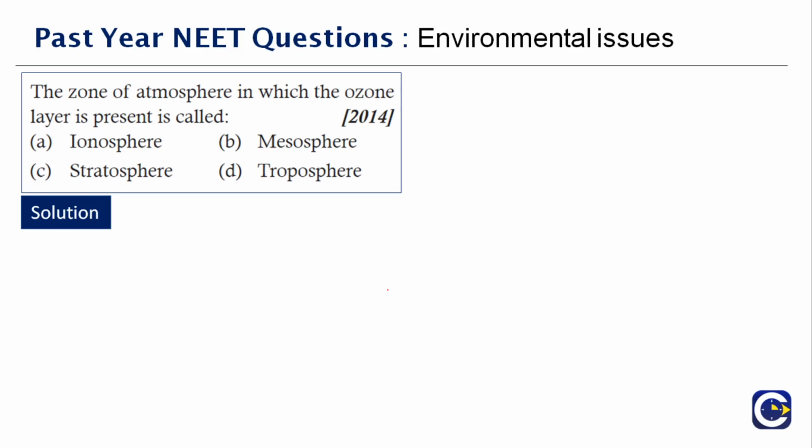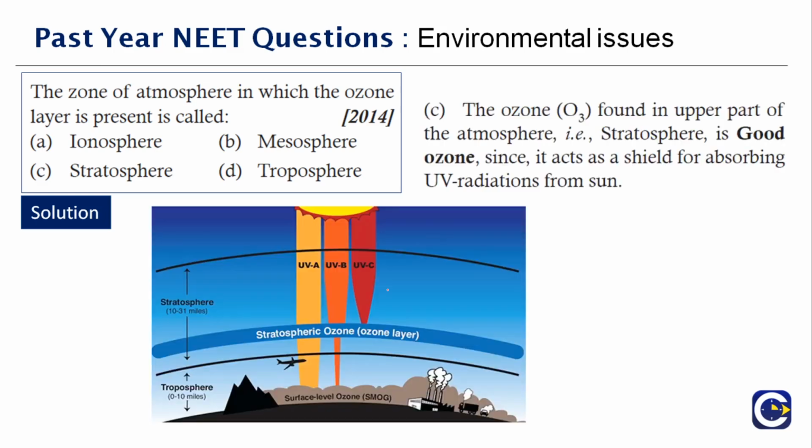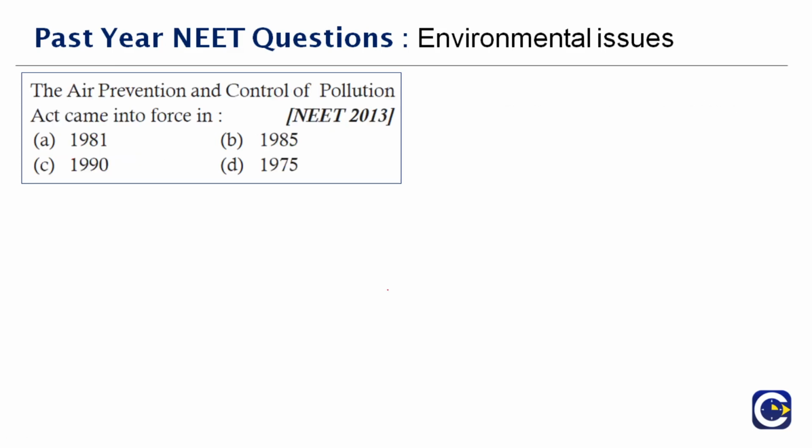It is found in the upper part of the atmosphere. It is a good zone because it is a shield, absorbing the UV radiations from the sun. So here you have a clear image of it. You have the stratosphere, below that you have the troposphere, and the UV radiations are getting absorbed in the stratospheric zone. Okay, fine. Next question here.